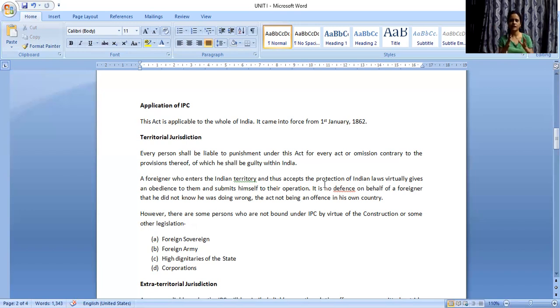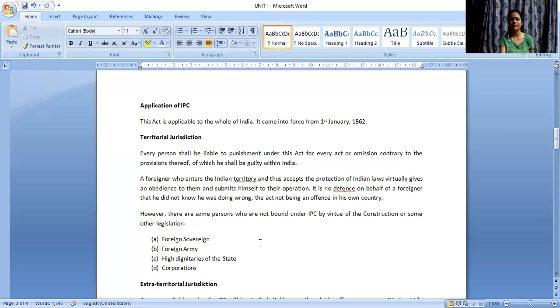So territorial jurisdiction means whoever is within the territory of India and commits any act or omission which is forbidden by IPC, that person will become liable under IPC. Why? Under its territorial jurisdiction, because you are within this territory where IPC is applicable. And what is this territory? The whole of India, including the union territories of Jammu and Kashmir as well as Ladakh.